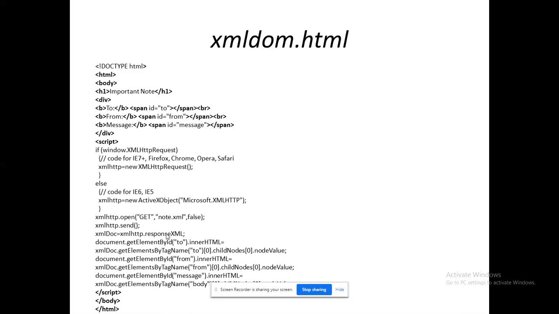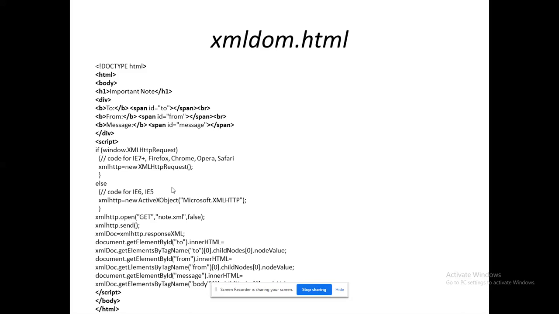So the same thing you are going to repeat for the from tag and subsequent tags. That's it. Okay. So that's what is given in this. How we are going to access it is very important. So xml.getElementsByTagName, the corresponding array, childNodes[0].nodeValue.